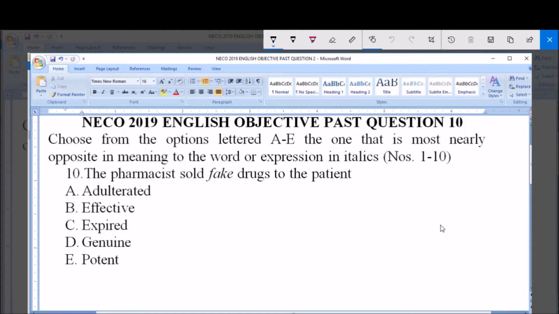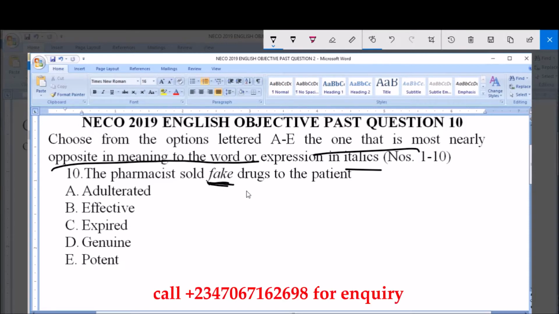Welcome. This is NECO year 2018 English Objective Past question number 10. The instruction to this question says that we choose the word that is most nearly opposite in meaning to the word that is italicized, and the word in italicized form is fake. And when we talk of fake, fake simply